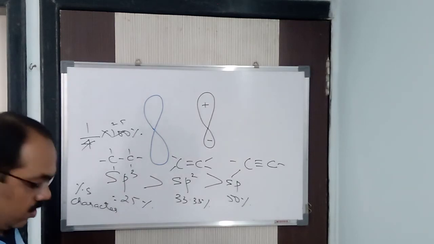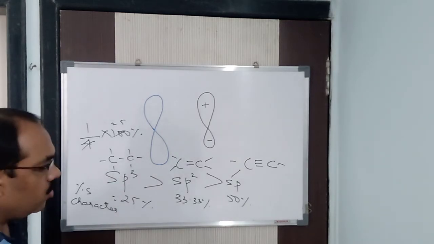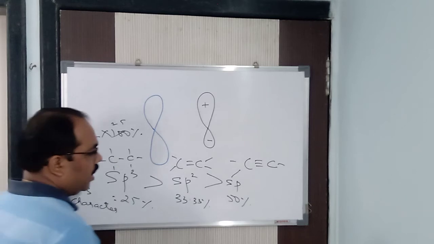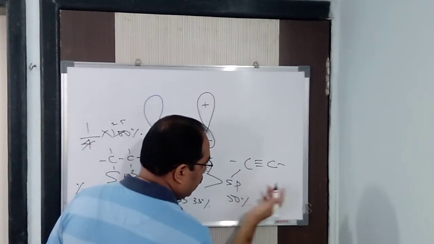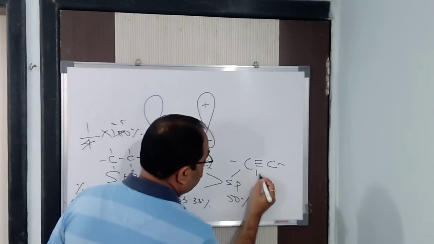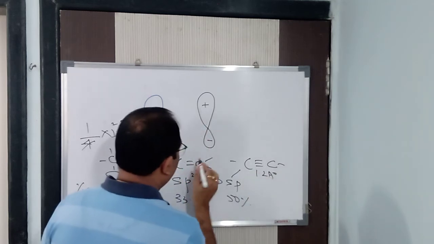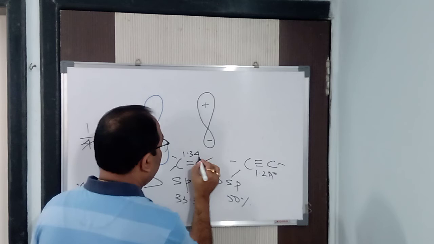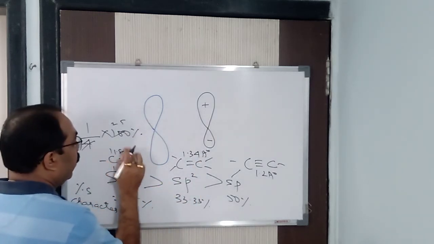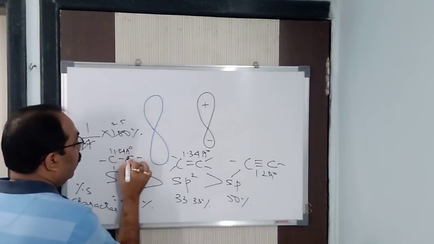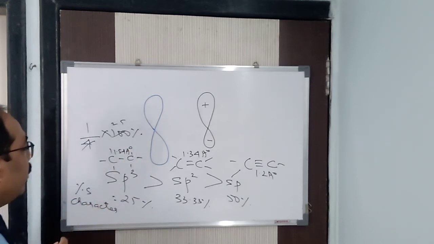Alright, so if you do not know, write it down. In the carbon-carbon triple bond, how much is the bond length? 1.2 angstrom. Here the carbon-carbon double bond is 1.34 angstrom, and here the carbon-carbon single bond is 1.54 angstrom.